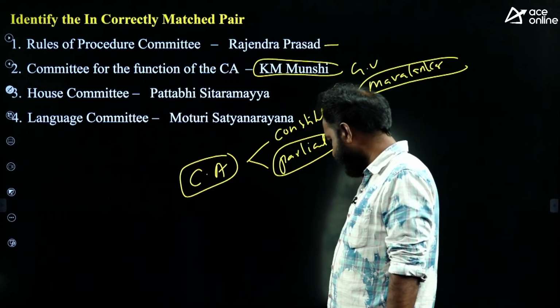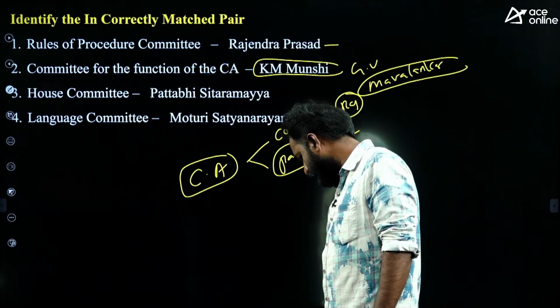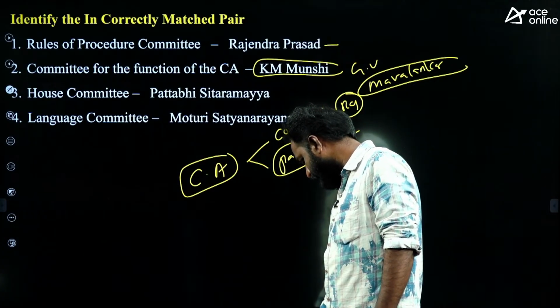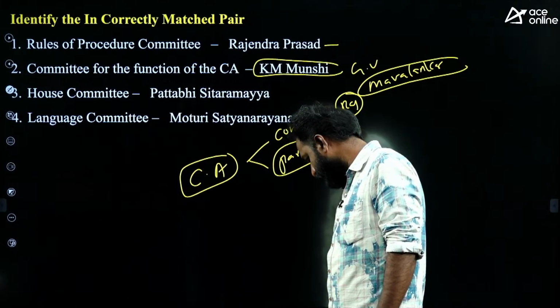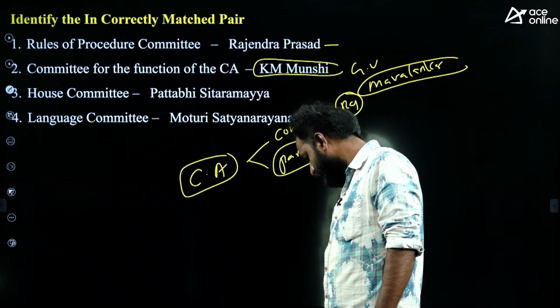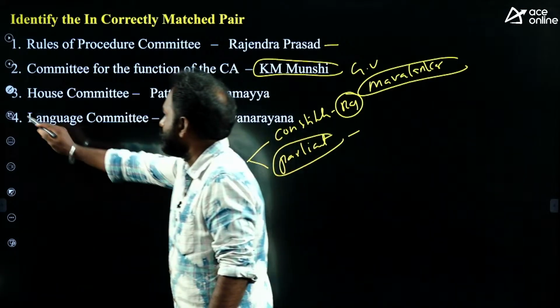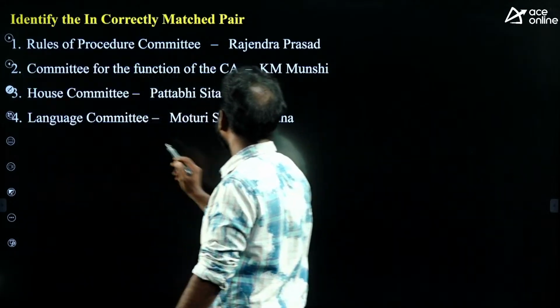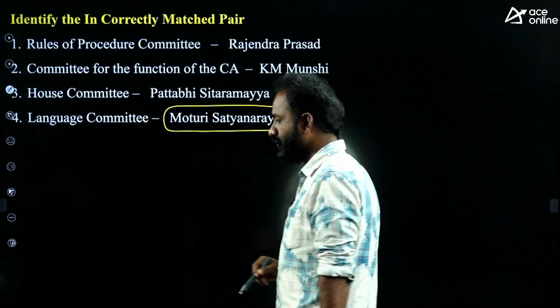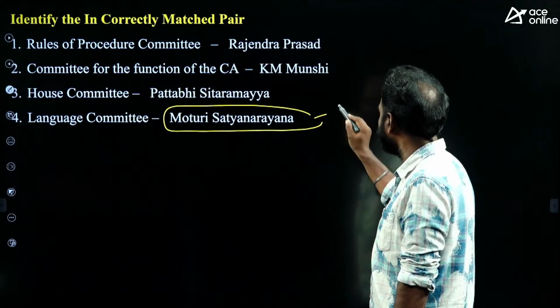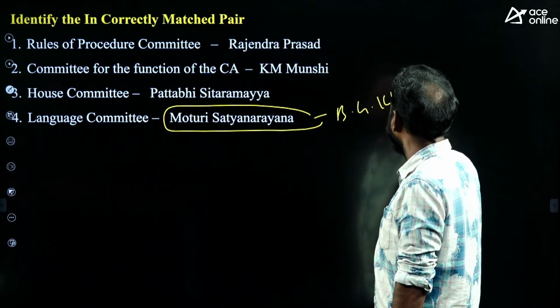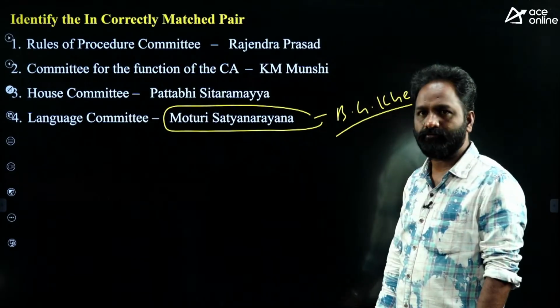I am expecting an answer from you. Okay, you said this is wrong. Moturi Satyanarayana is wrong. Then there should be a right answer, right? B.G. Kher. B.G. Kher. Okay.